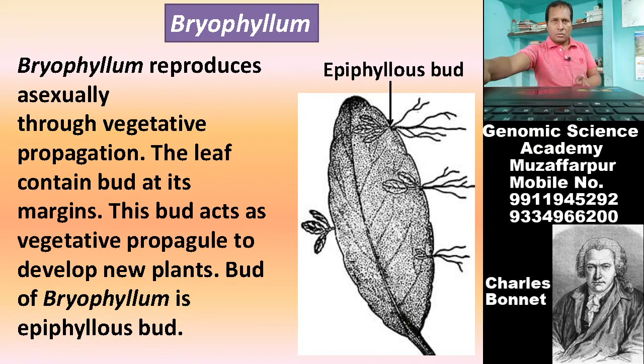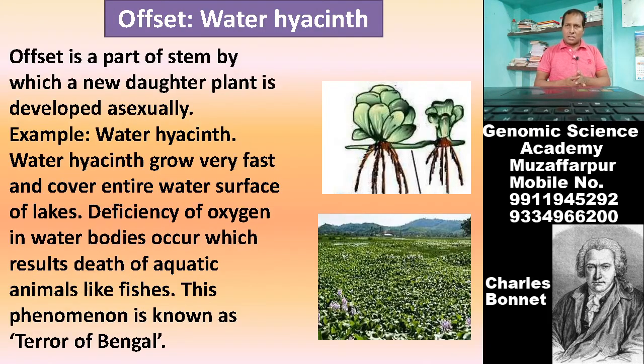Now, this is offset, and this is a very harmful plant for aquatic animals. Aquatic animals means animals found or inhabiting water.